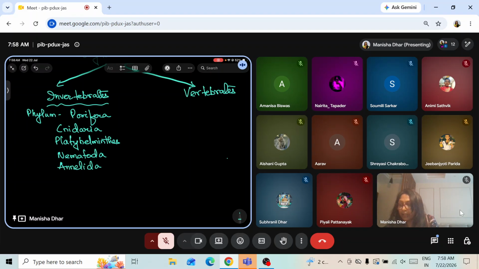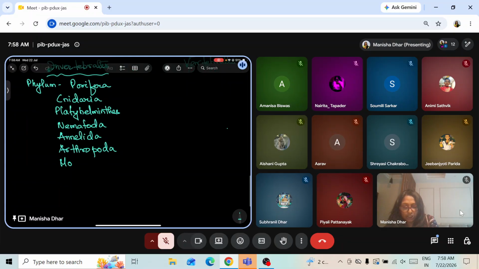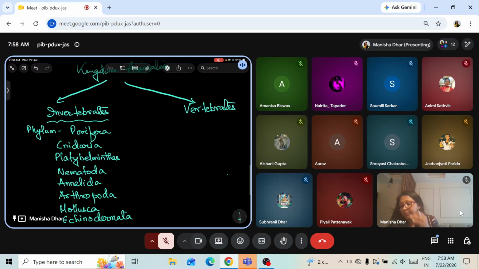Annelida. And then we have Arthropoda. Followed by that, we have Mollusca. And then Echinodermata. All right. These are all invertebrate phyla.